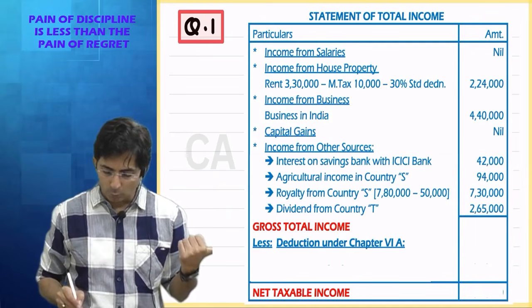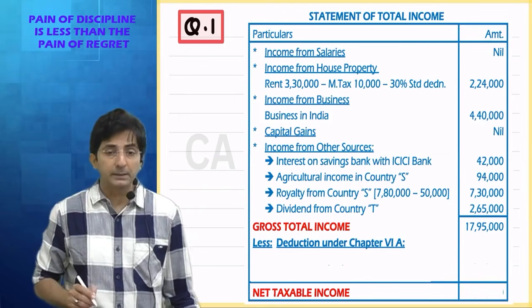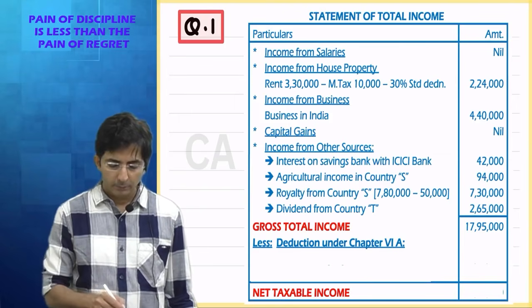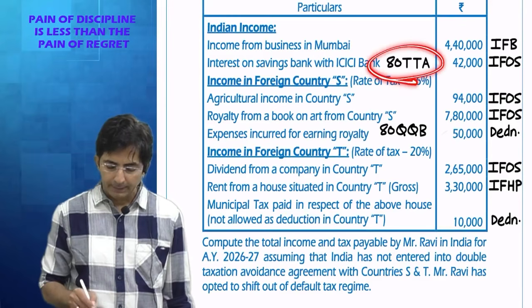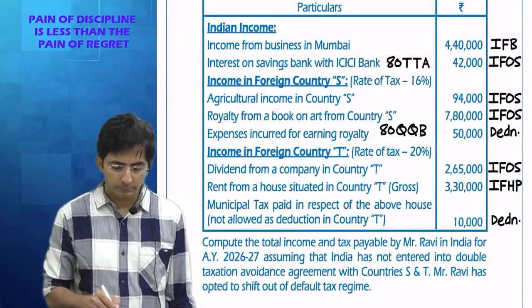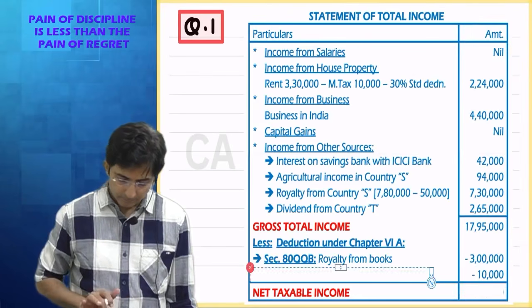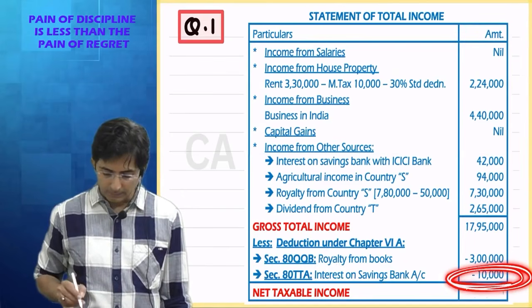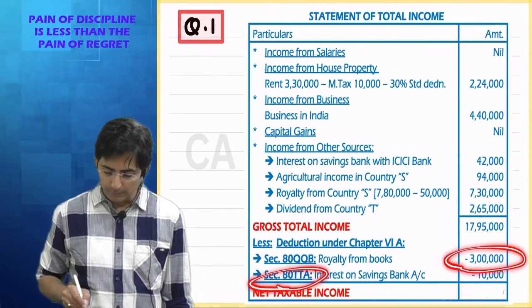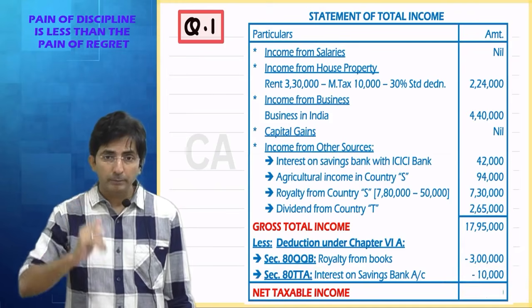And then what is the gross total income? 17,95,000. And in chapter 6A, what we have? We have 2 things, 80TTA and 80QQB. 80TTA, what is the amount? 10,000. And what is 80QQB? 3 lakhs. 80TTA 10,000 and 80QQB 3 lakhs. 3 lakhs is the fixed amount in 80QQB.